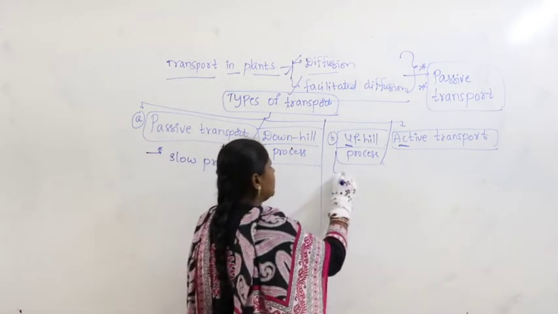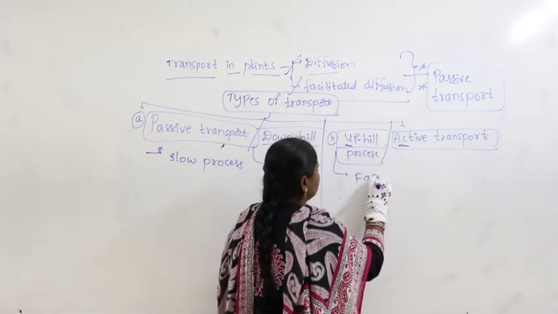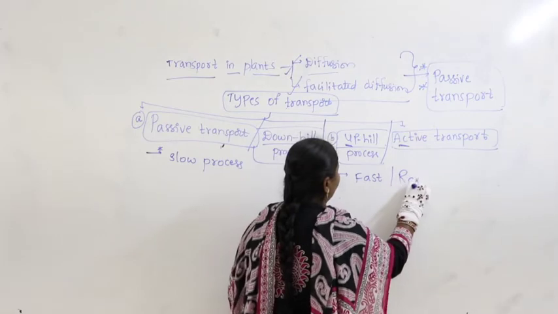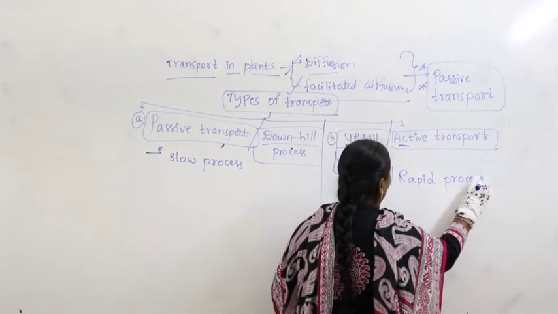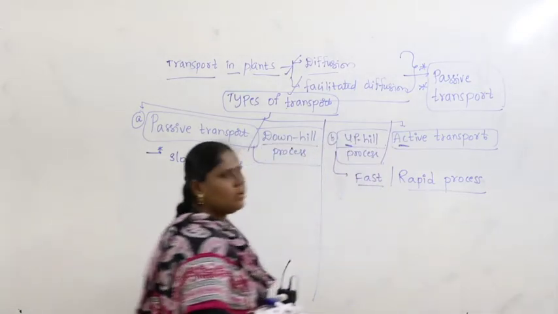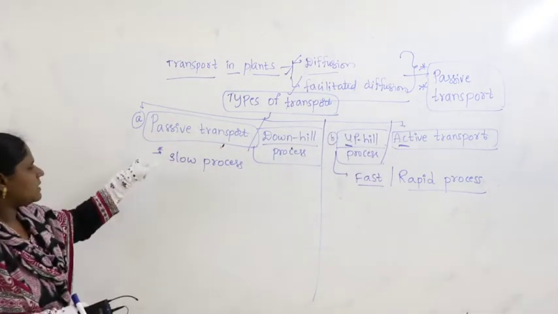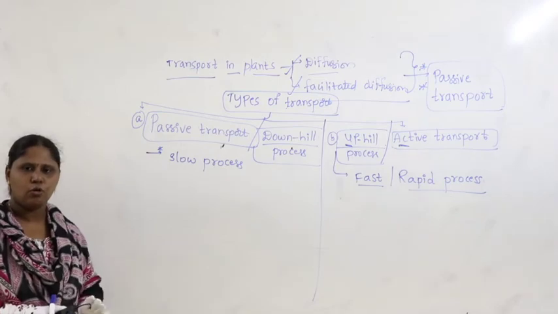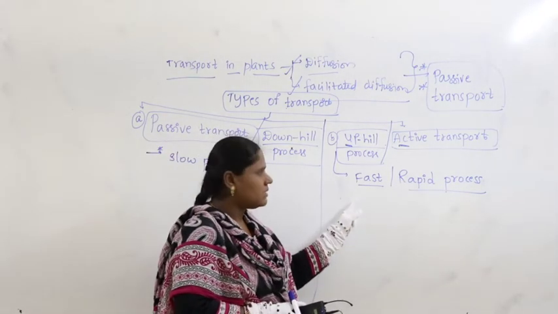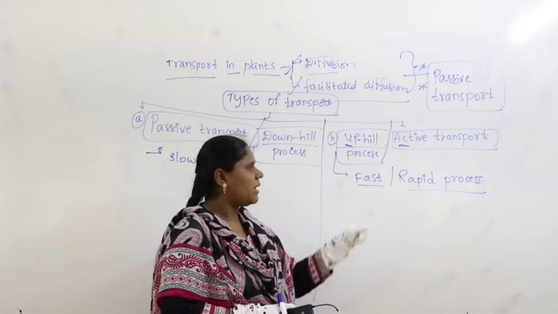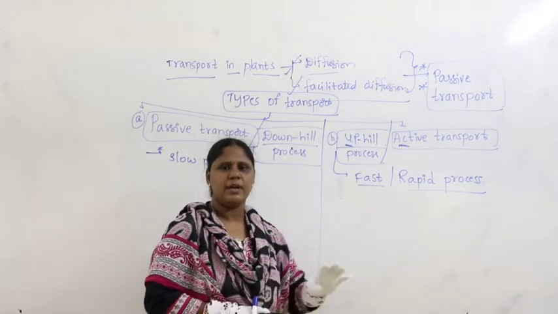Coming to active transport, it is a fast or rapid process. Got it, all of you? Passive transport occurs very slowly, and active transport occurs fast. Rapid means very fast, it occurs randomly.